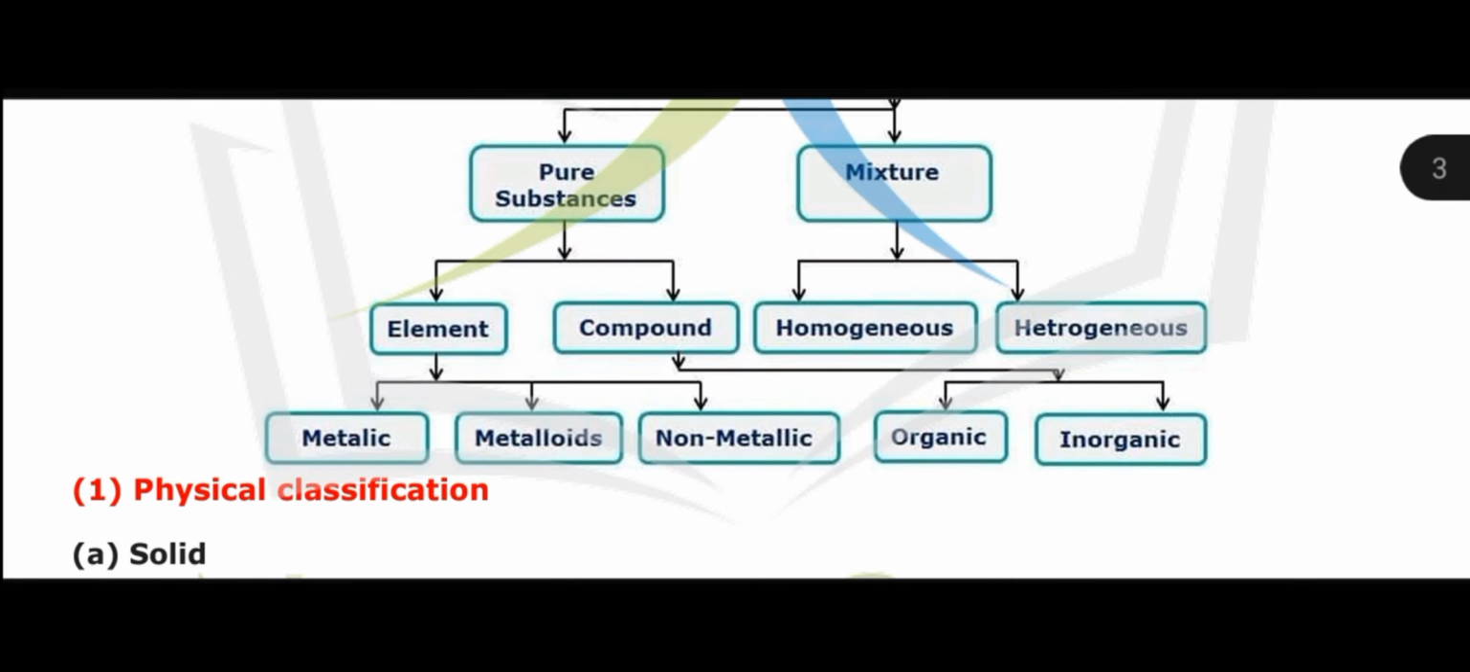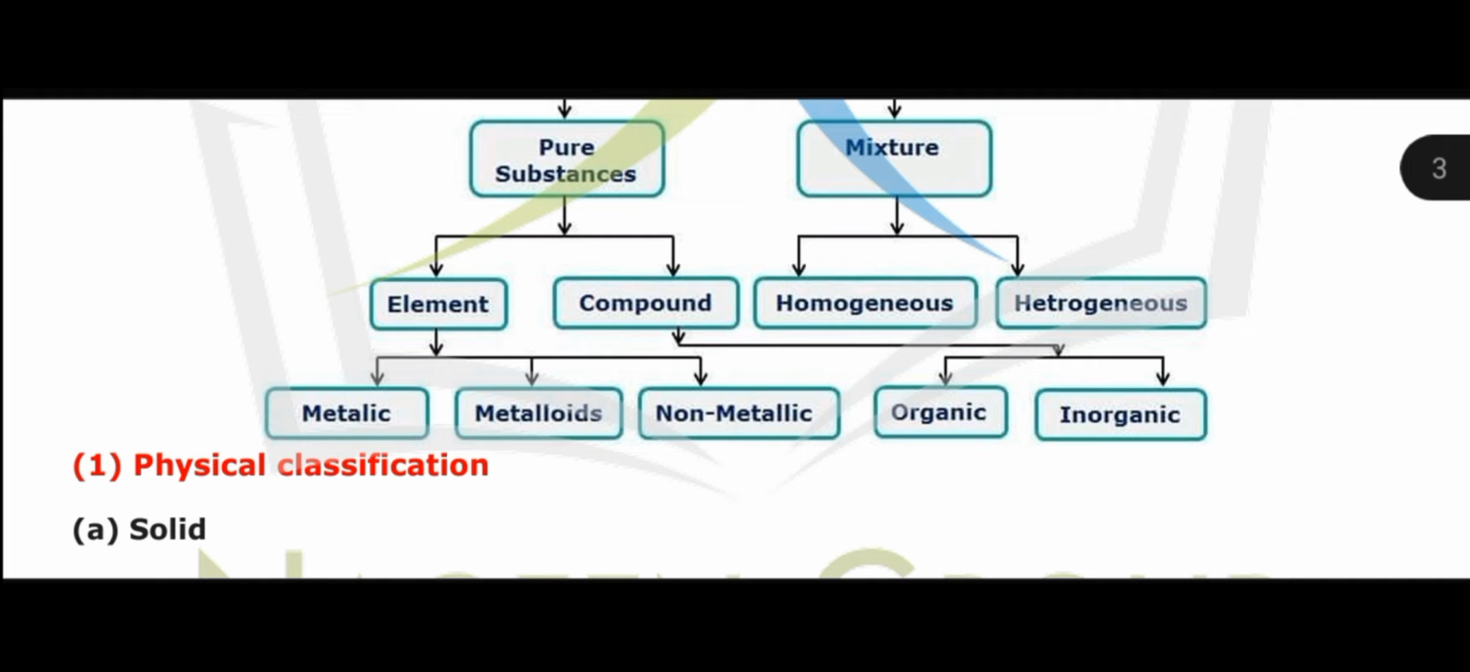Now, pure substances are of two types: elements and compounds. And elements are also of three types: metals, non-metals, and metalloids. And here the compounds may be organic and may be inorganic. Now, here mixtures are also of two types: homogeneous mixtures and heterogeneous mixtures.